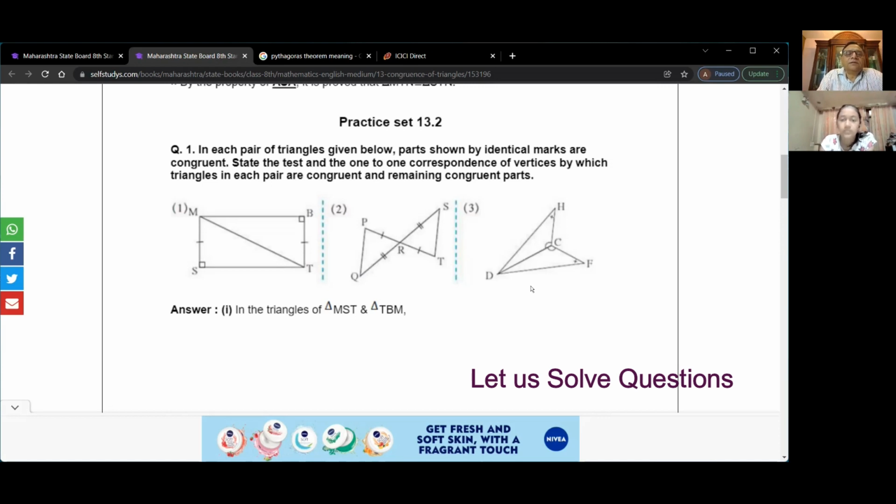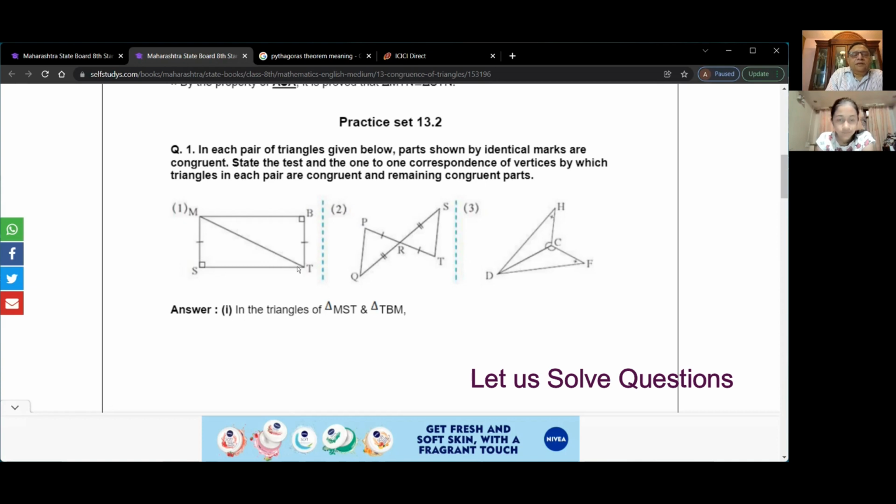Practice set 13.2. In each pair of triangles given below, parts shown by identical marks are congruent. State the test and the one-to-one correspondence of vertices by which triangles in each pair are congruent and the remaining congruent parts. Correct. So, for example, in the first one, you say hypotenuse leg theorem, or whatever you say, right? So here, what will you say?